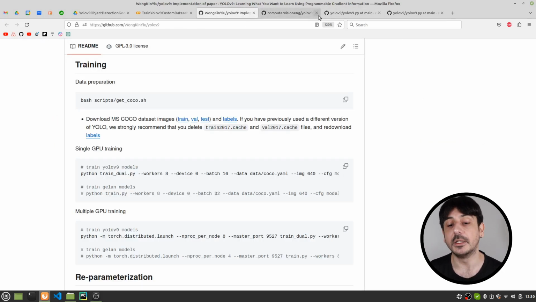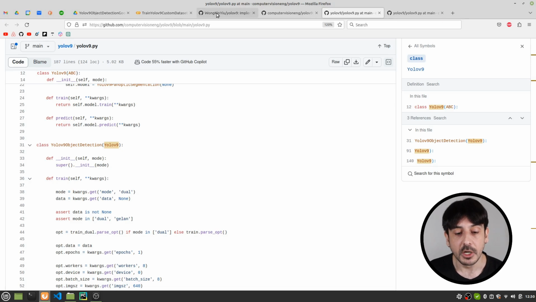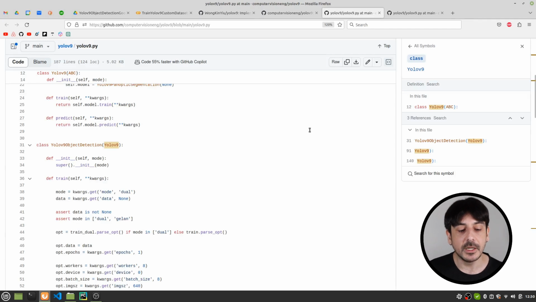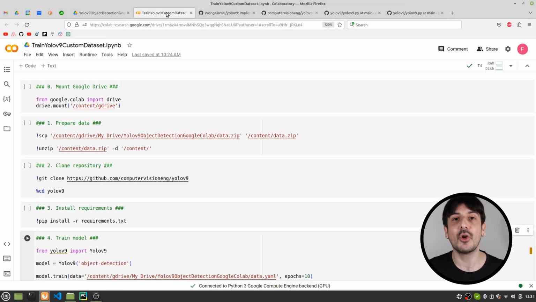This is a file I created in order to help you, but obviously it's a file I created to help me as well. Because this repository, this technology, Yolov9, oh my god, it's amazing. I'm definitely going to use it later on to train many object detectors, so I want to have a way to do it from a very high level, and much simpler. So this is the repository we are going to use, and this is the file I created in this repository. Now let's go to Google Colab and get started training this object detector.